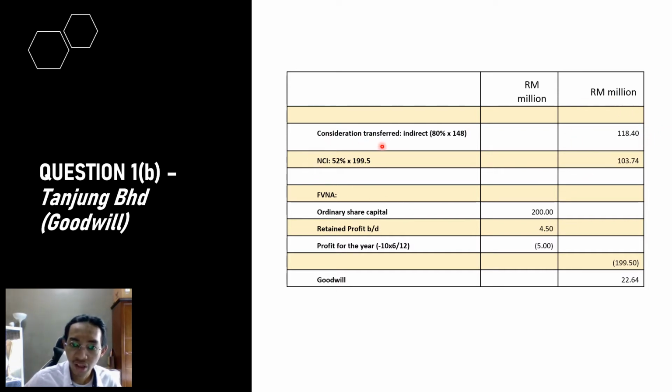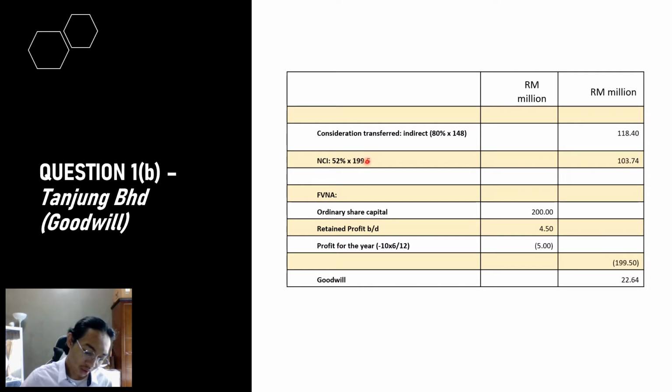Next we get the NCI 52%, I'm sorry. The 52% here, we get from finding the indirect percentage, which is 48%, and then the balance will be 52%. The 52% is the NCI percentage.